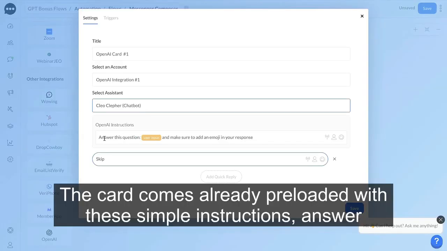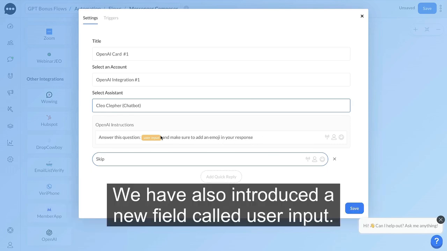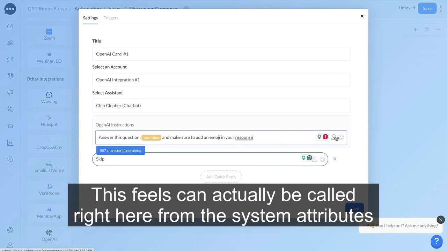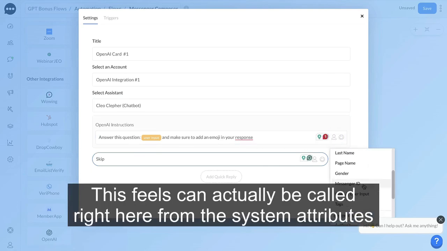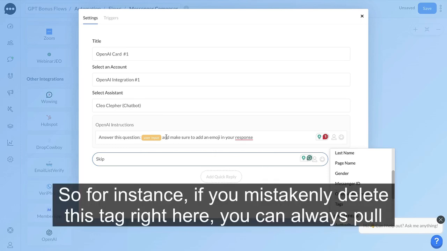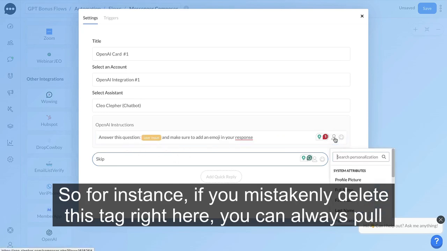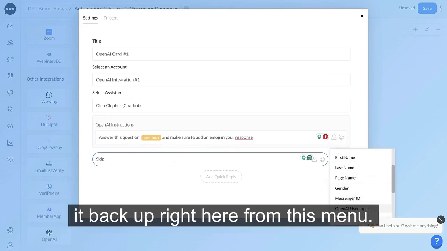The card comes already preloaded with these simple instructions: answer this question, user input, and make sure to add an emoji in your response. Super simple. We have also introduced a new field called user input. This field can be called right here from the system attributes, called OpenAI user input. So for instance, if you mistakenly delete this tag right here, you can always pull it back up from this menu.